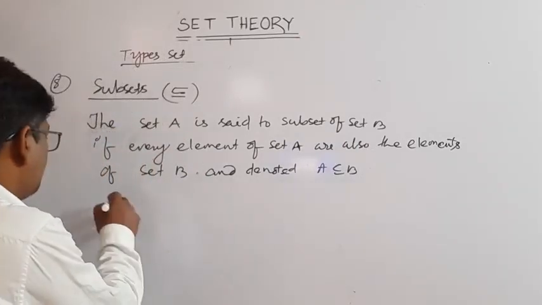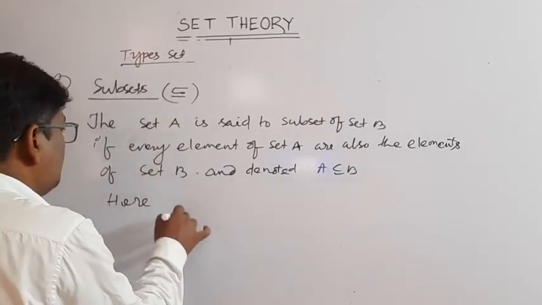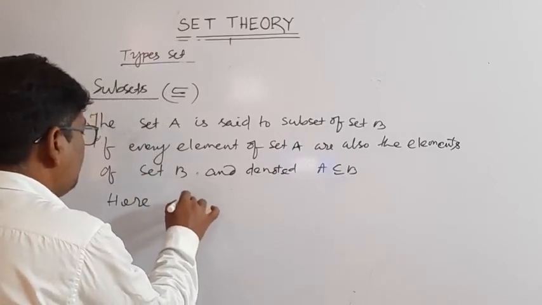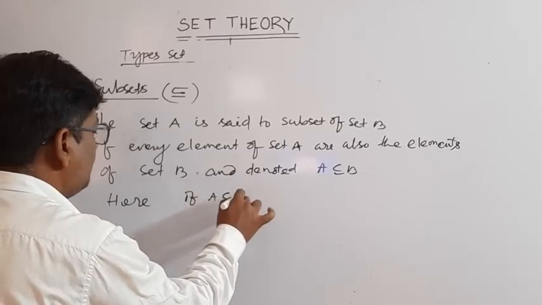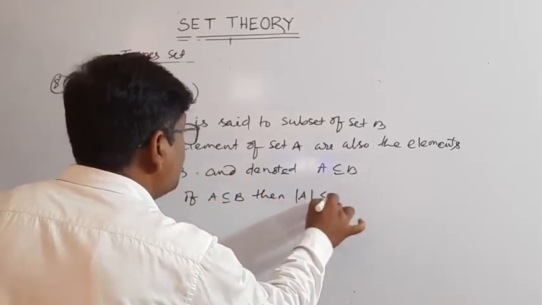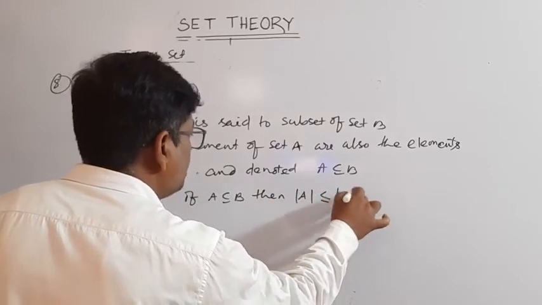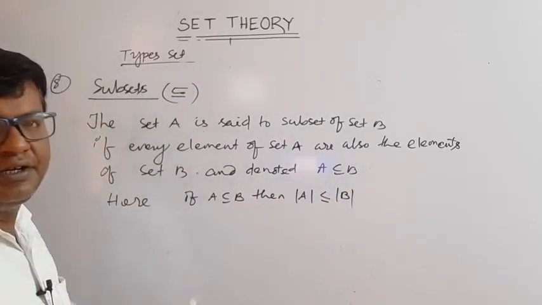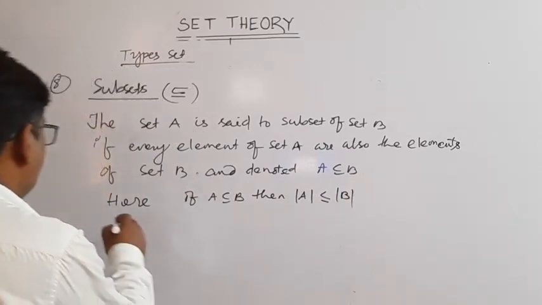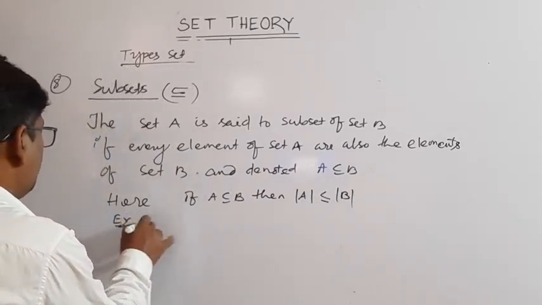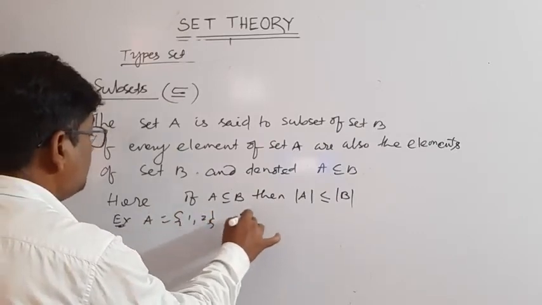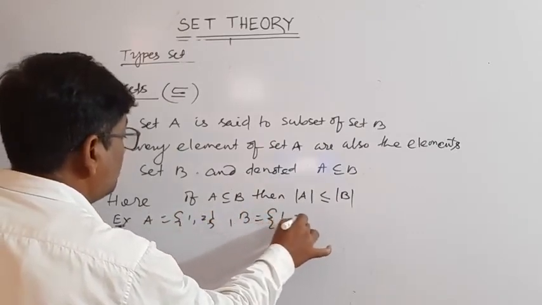Here one thing to note: if A is a subset of B, then cardinality of A is less than or equal to cardinality of B. This is important. For example, A is equal to {1, 2} and B is equal to {1, 2, 3}.